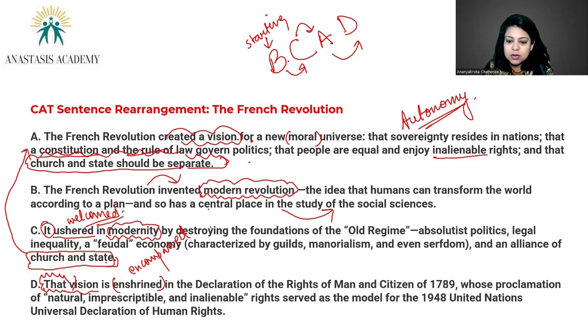Chronologically also, D has to come at the end because it's talking about 1948 and not the French Revolution that happened in the 1700s. Chronologically also, ideally, we should end with D. Okay. So the correct answer will be B to C, C to A, and A to D. That's the transition game here. Let's move to the next question.